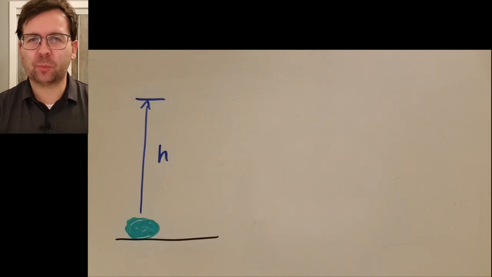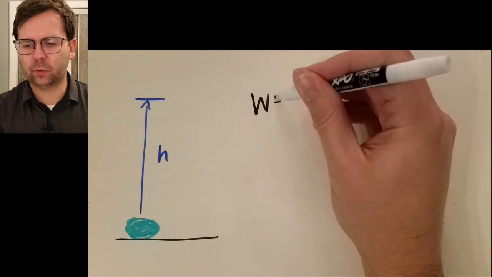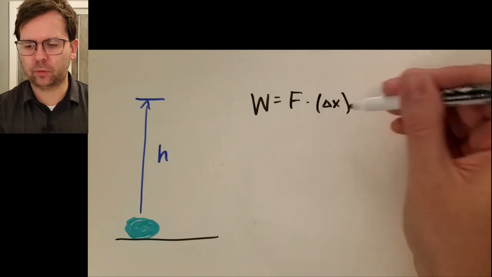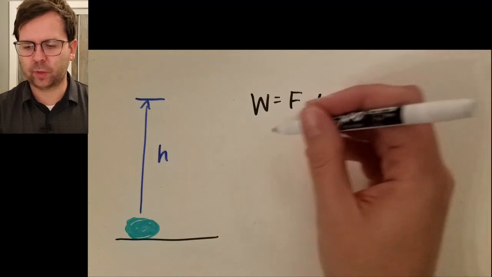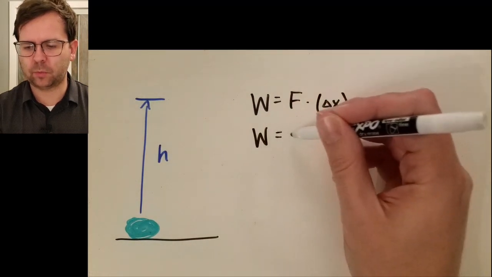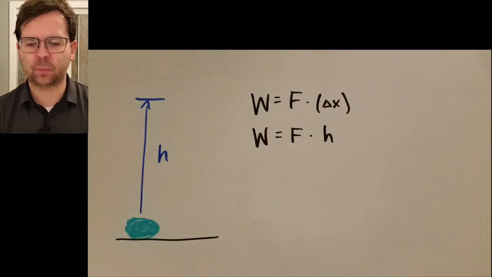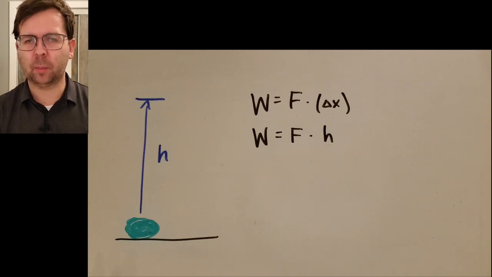Well, to actually get a measurement of energy, we have to relate it to the work that we do. The work that we do here is equal to the force times the distance. In this case, the distance that we're talking about here is just the height. So I'm going to rewrite this to say force times height in this particular case. But how much force does it take to actually lift this watermelon up?